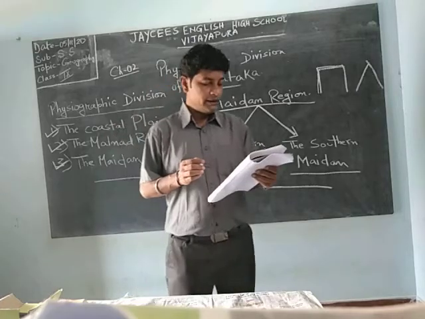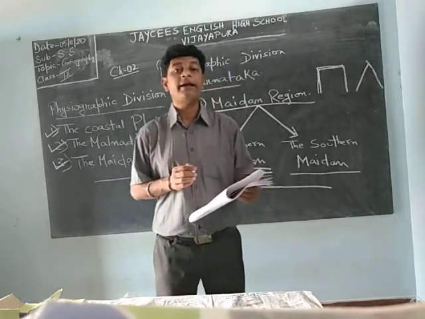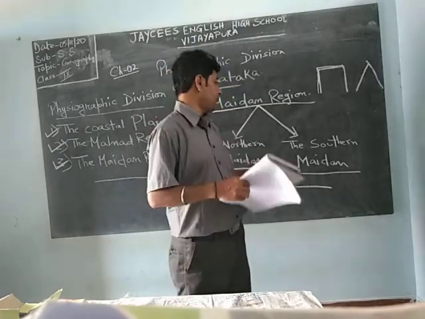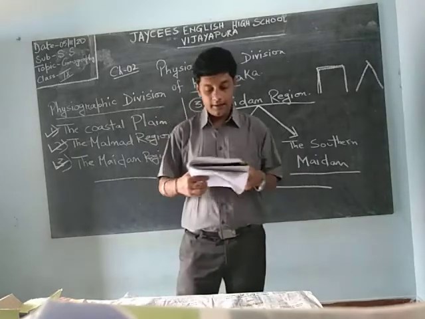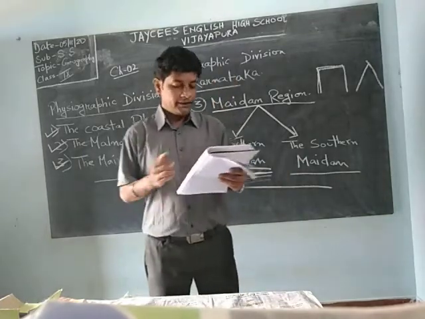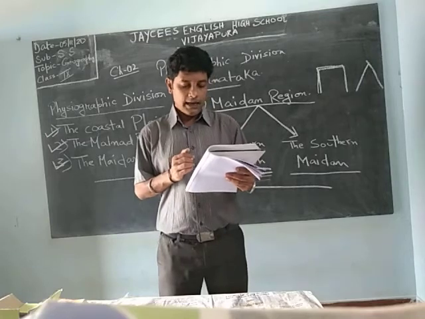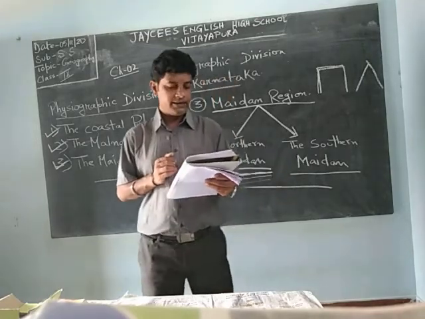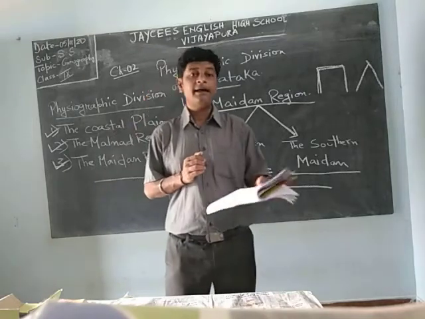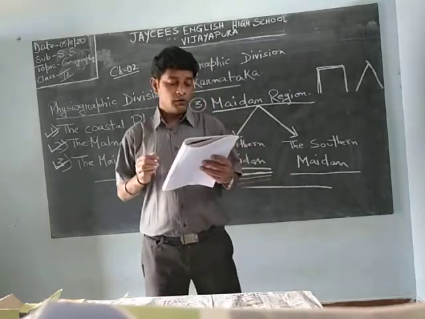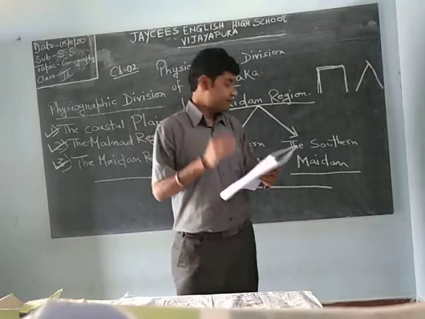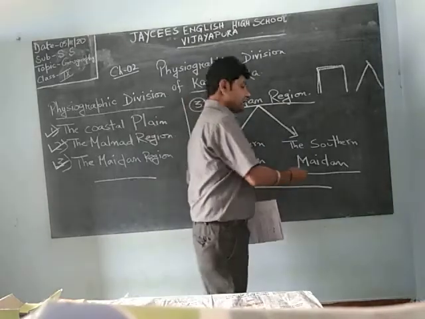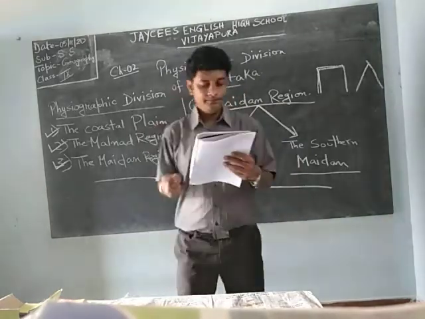So now we will be discussing the districts, which districts come under the southern Maidan region. Davangere, Chitradurga, Tumkur, Kolar, Mandya, Mysore and Chamarajanagar districts are in the southern Maidan region. So these are the main districts which come under southern Maidan region.